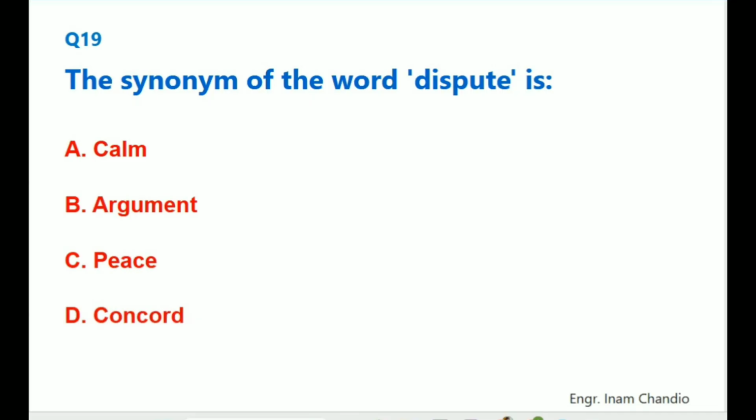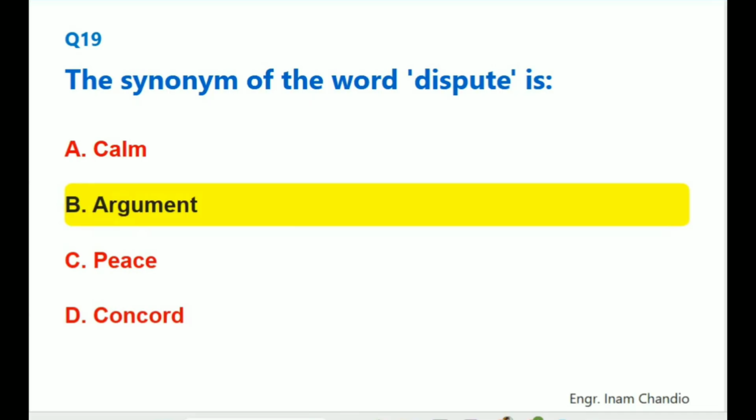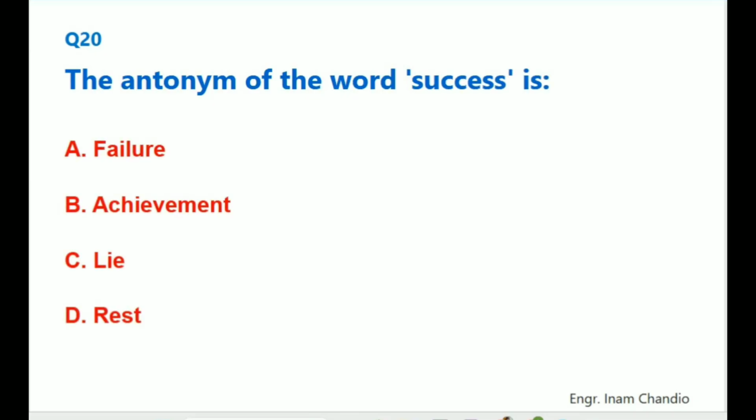The synonym of the word dispute is. The correct answer is B. Argument. The antonym of the word success is. The correct answer is A. Failure.